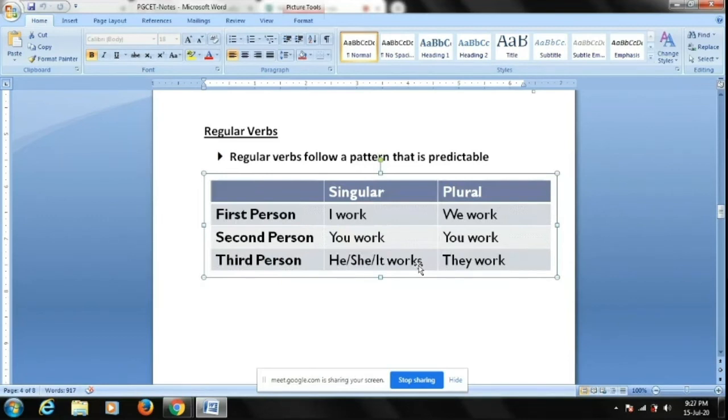Always remember, whenever you have questions on subject verb agreement, third person singular is a special case. So if it is a regular verb, work becomes works. Everywhere it remains the same. But when you talk about third person singular, he plays, she plays, it plays. I work, you work, but when it comes to third person singular, it becomes works. So this is the first rule you must remember. Third person singular is very special.